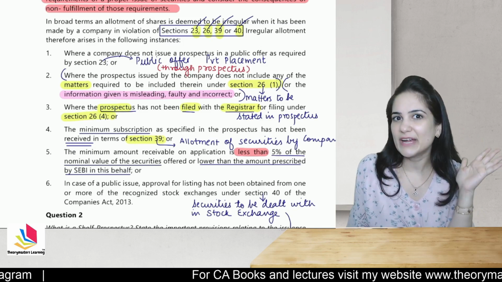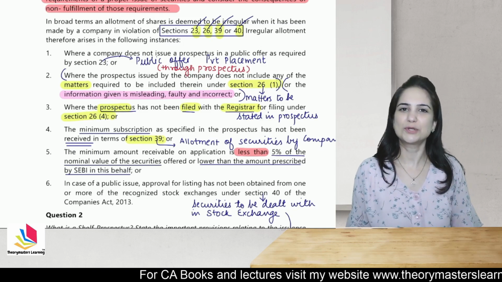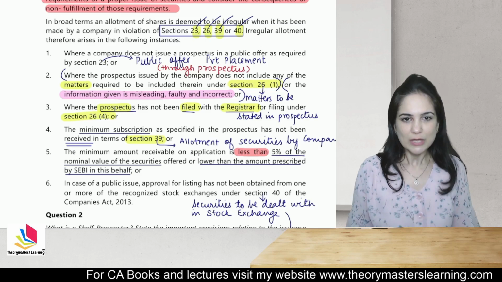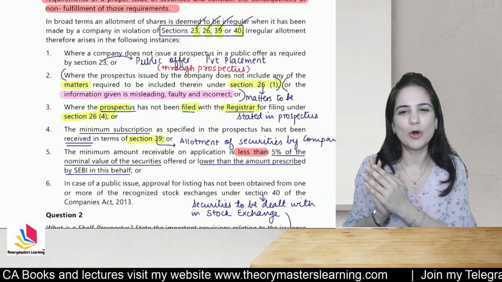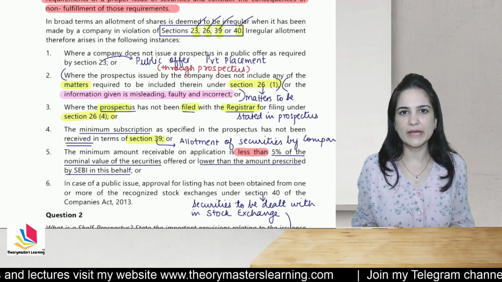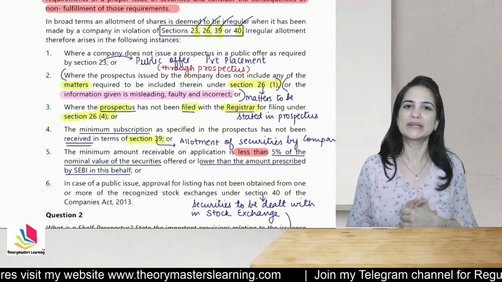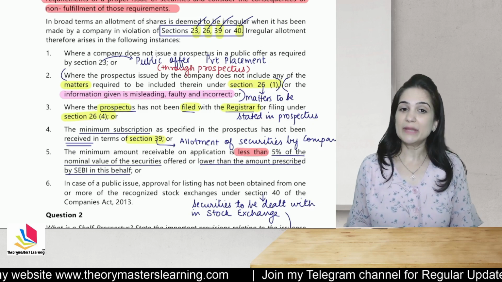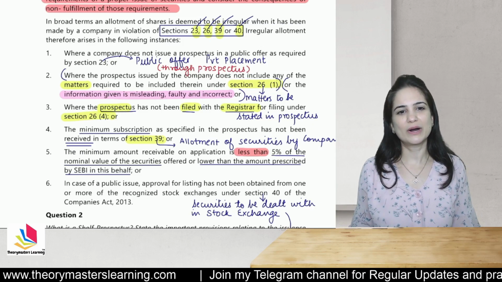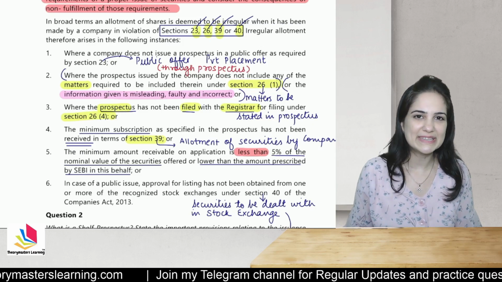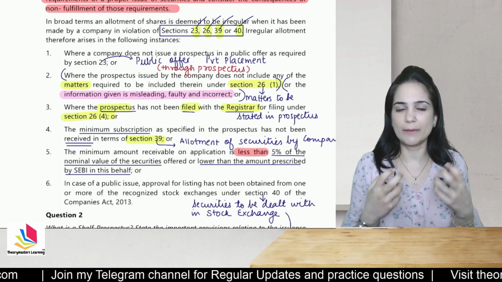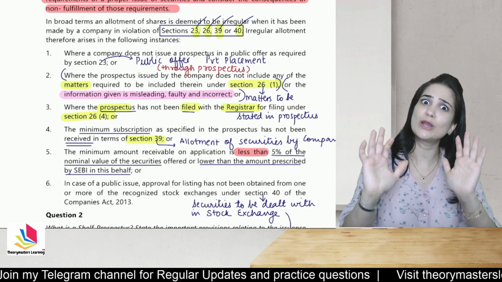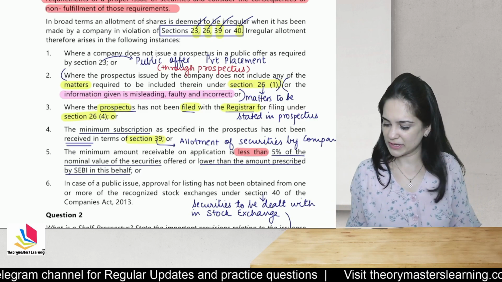Prospectus has not been filed with ROC as required under section 26 subsection 4. So if you are issuing a prospectus to the public, please send one copy to the ROC. If you have not sent it and you have made allotments, the allotment is irregular. The minimum subscription as required under section 39 has not been met. So you have not received the amount of minimum subscription and you have made the allotments. Then the allotment will be termed as irregular.